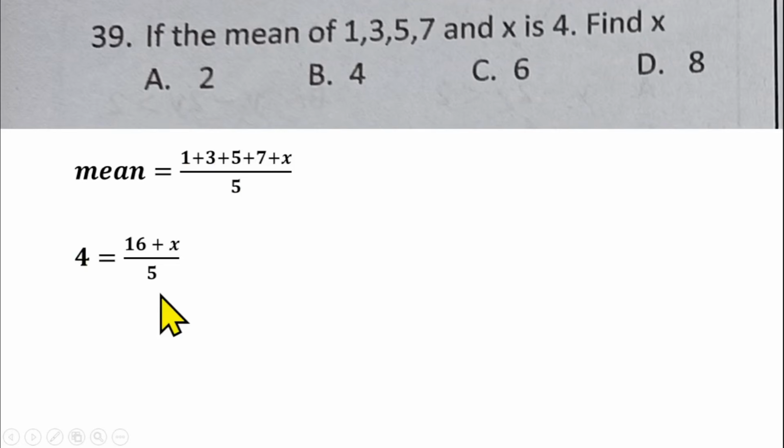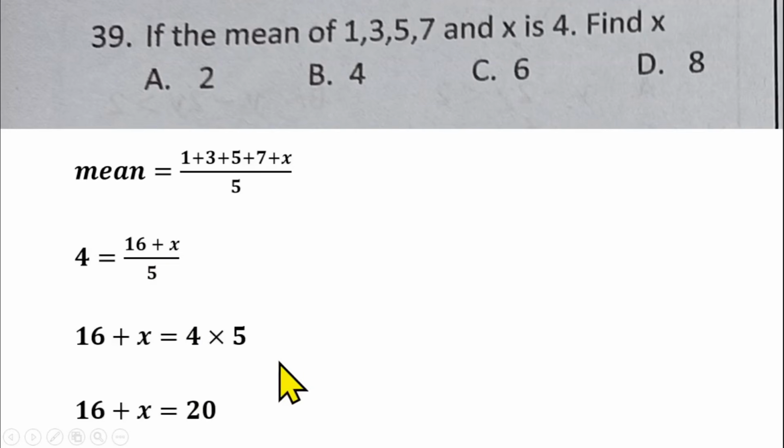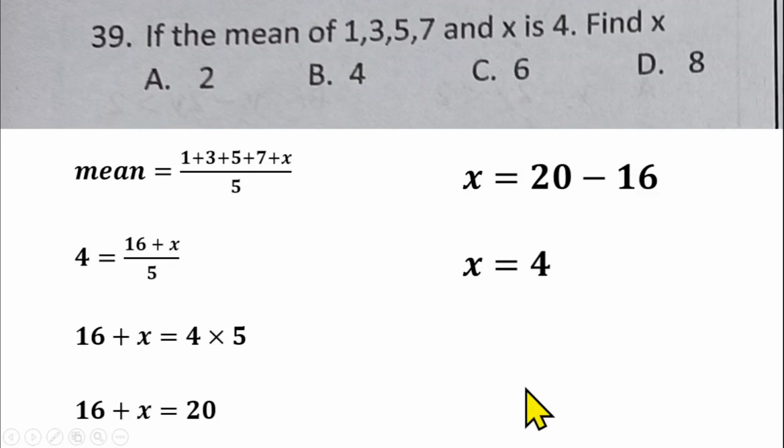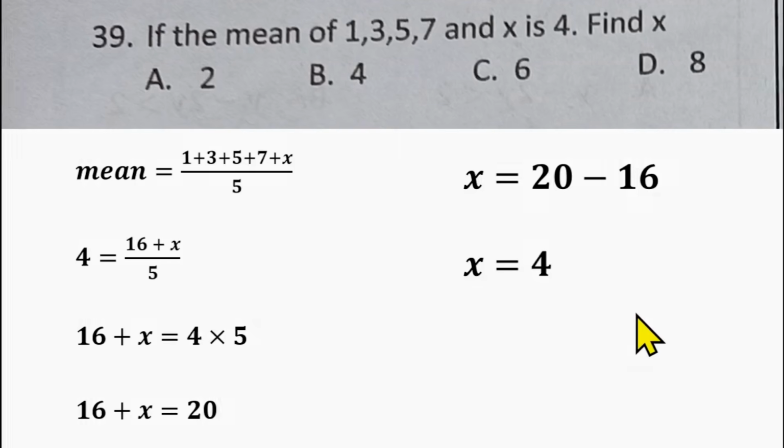You can cross multiply from there. That gives us 5 times 4 is 20 equals 16 plus x. So collecting like terms, you have x equals 20 minus 16. x will be equal to 4, which should make option B the right answer for question number 39.